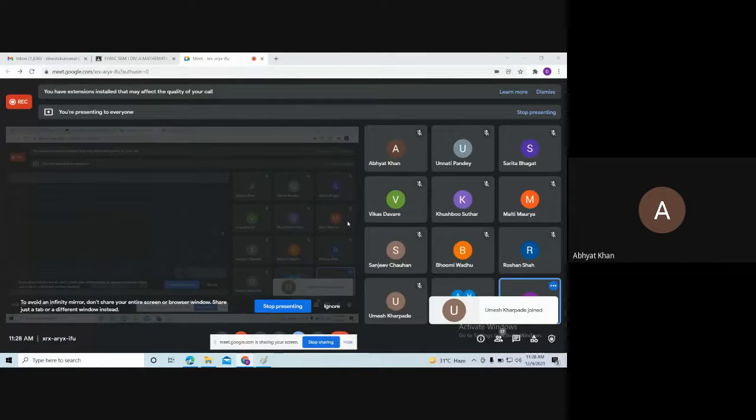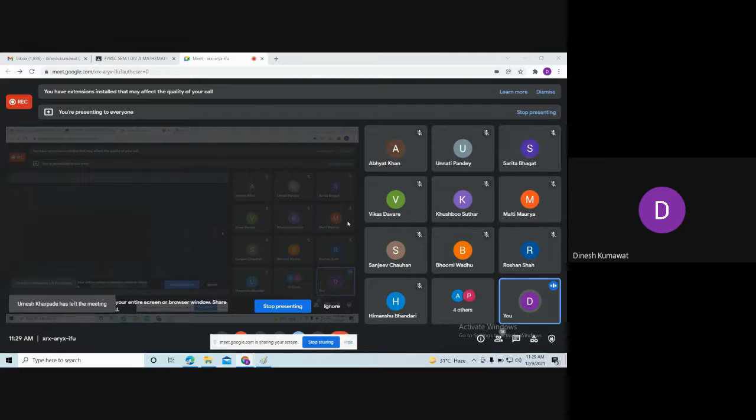As you all know, in my previous lecture we have seen a very important theorem based on convergent sequences, that is nothing but the monotone convergence theorem. Can anybody recall the statement of monotone convergence theorem for us? Yes, Unnati Pandey, unmute yourself and tell me what is the statement of monotone convergence theorem.